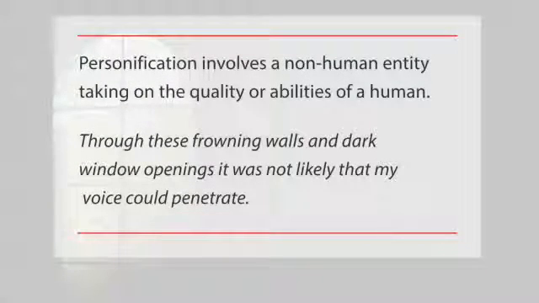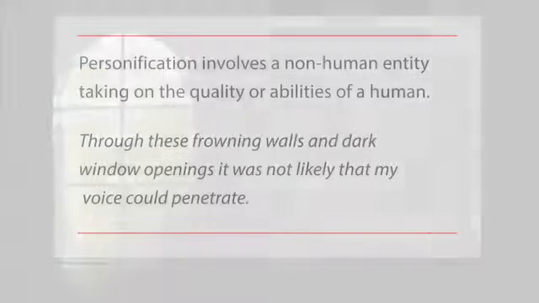Personification involves a non-human entity being understood in human terms. Take this example from Dracula, where the non-human walls are given the human quality of frowning. Through these frowning walls and dark window openings, it was not likely that my voice could penetrate.